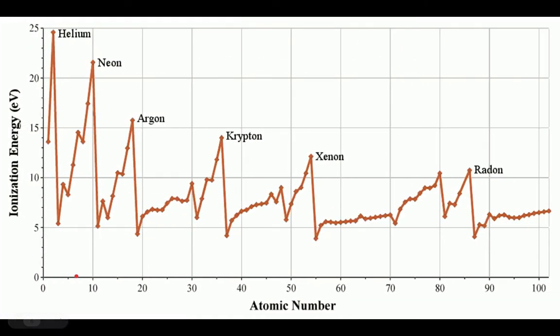So the ionization energy is a measure of how much energy it takes to remove the outer electron of an atom. And the ionization energies for helium, neon, argon, krypton, for example, are huge. It takes a lot of energy to get that last electron off. And so basically, it doesn't really happen very often, and we say these are the noble gases.